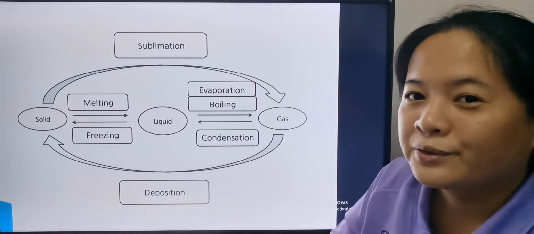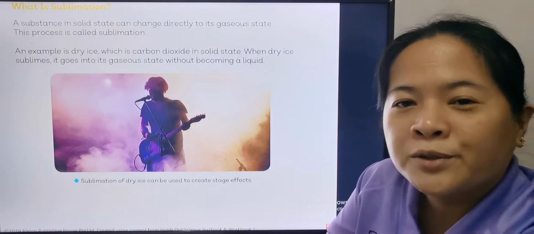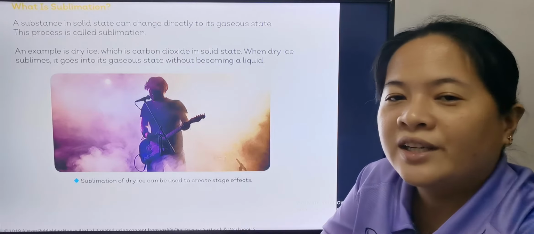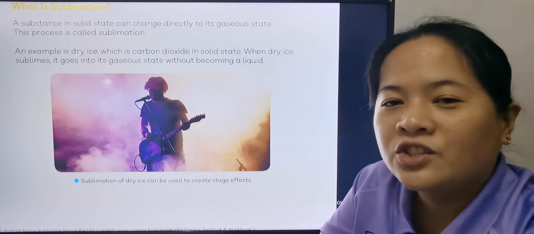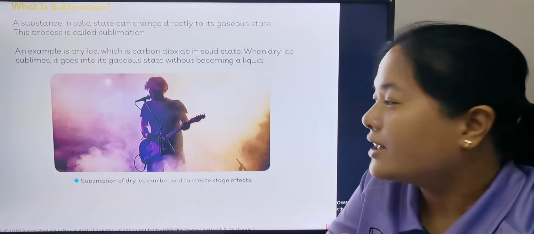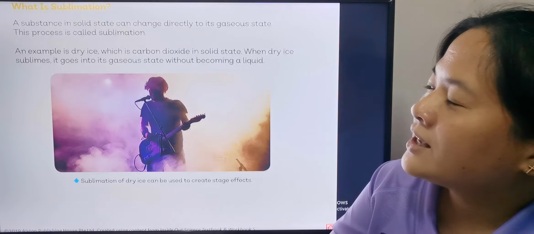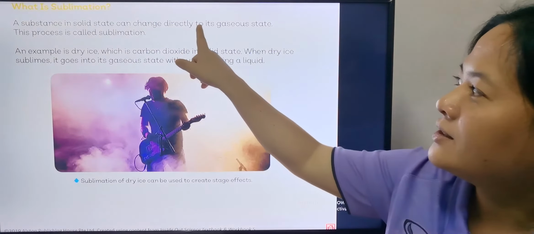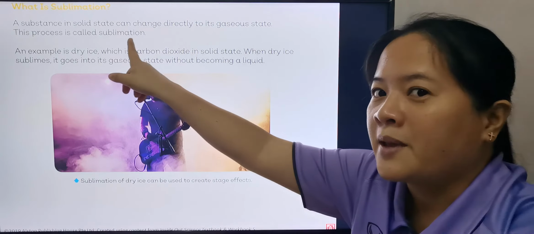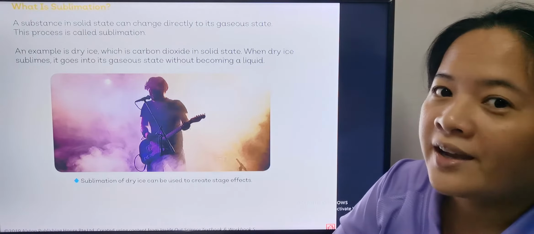So you will go to your student book. Okay, if you have your student book, you can open it to page 78, okay? So earlier we said that when solid changes to gas directly, it's called sublimation, okay? Let's read in your book. Okay, a substance in solid state can change directly into its gaseous state. This process is called sublimation, okay? It's called sublimation.